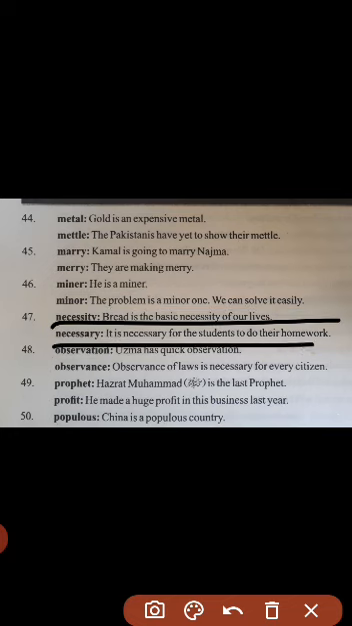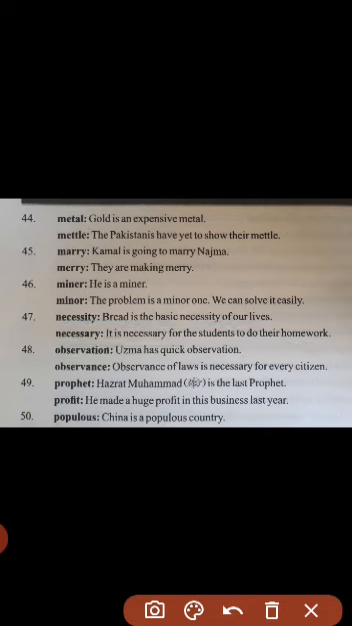Necessity, necessary. Now here they have a different category as well and a different sound as well. But the word is the same, the meaning is the same. Necessity: bread is the basic necessity of our lives. And necessary: it is necessary for the students to do their work at home, or to do their homework.